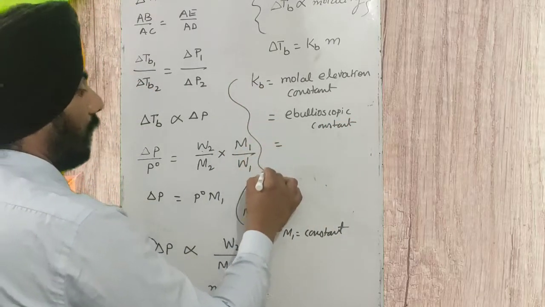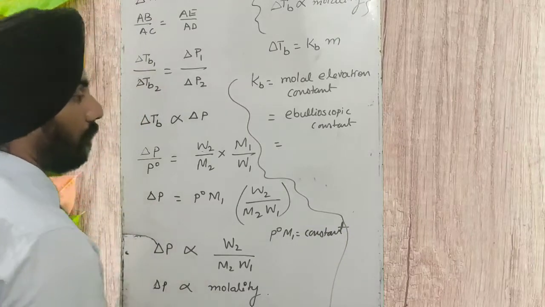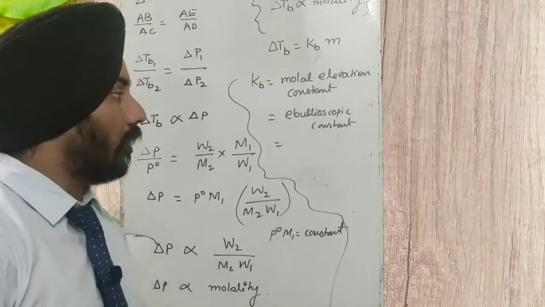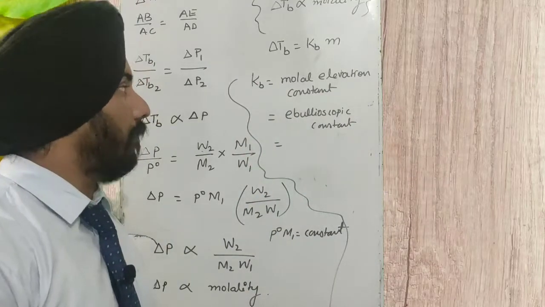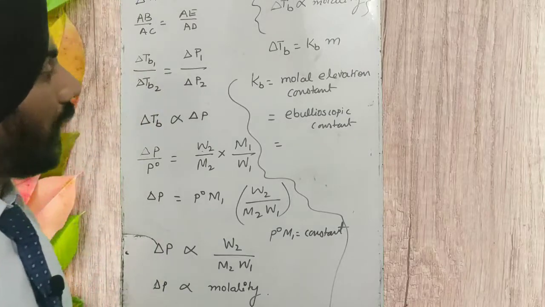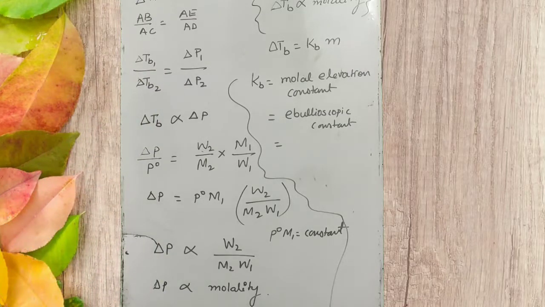And it is certain for a liquid. It depends upon the nature of the solvent. If we are taking water as a solvent, water will have a different Kb, and benzene will have a different value of Kb. So every solvent has a different value of Kb. That means it depends upon the nature of the solvent.